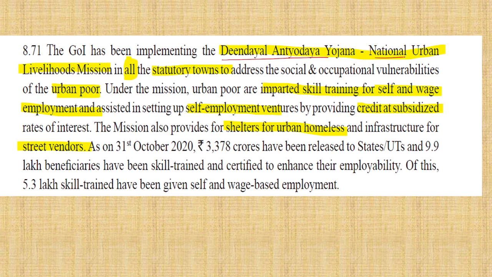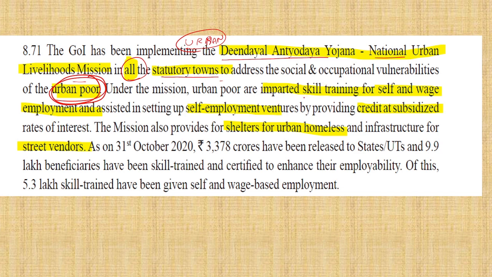And this they will ask: Deendayal Antyodaya Yojana, or the National Urban Livelihood Mission, for all statutory towns. This is for urban areas; MNREGA is for rural. This is for the urban poor, not for anyone, because many rich people are there in urban areas. The National Urban Livelihood Mission is not for them, it is for the urban poor in all statutory towns. This is the prelims question they will ask. They will say it is given to all. No, it is for the urban poor.